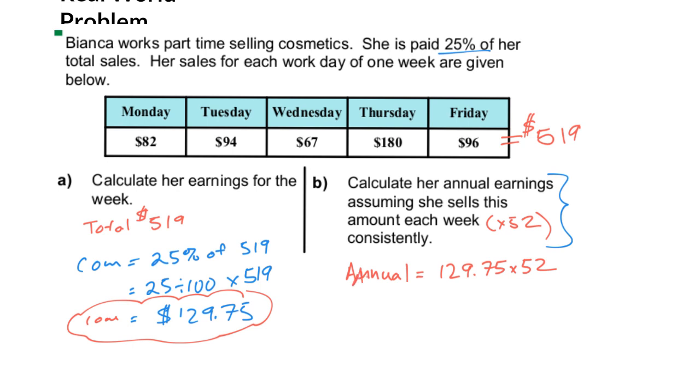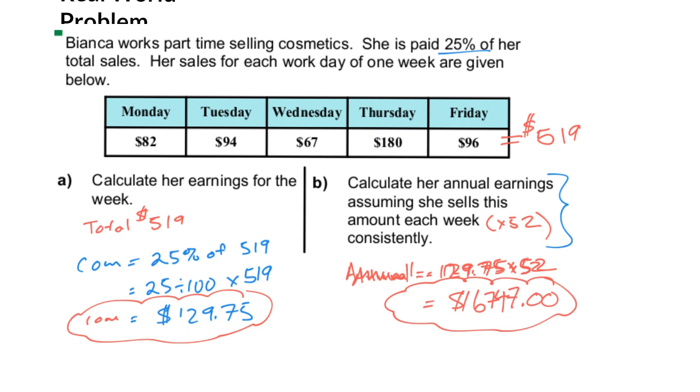So the annual salary is 129.75 times 52, which gives us a total of $6,747. And we are done. That's our total salary for the year.